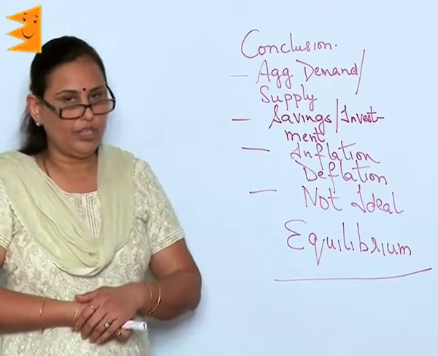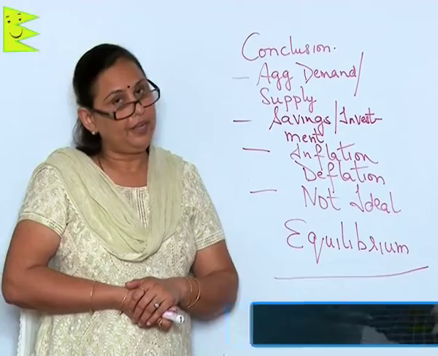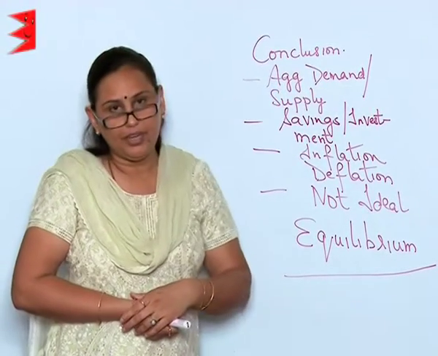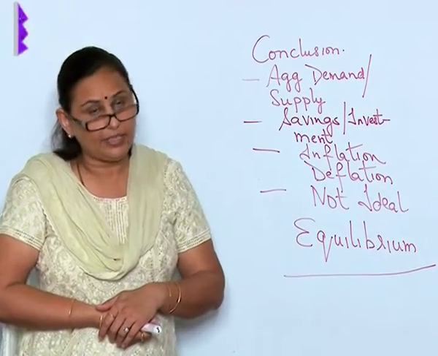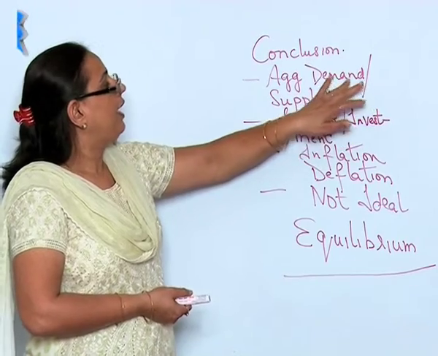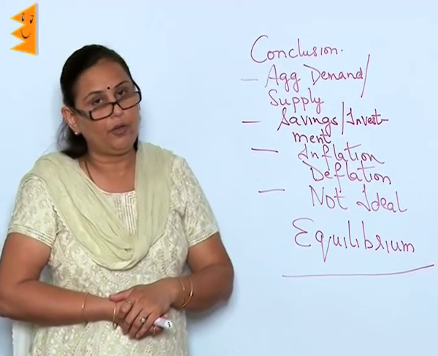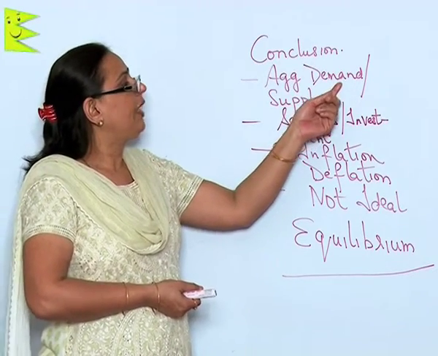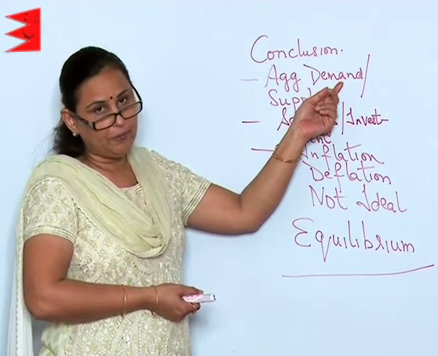Let us conclude the chapter by putting all that we have learnt in a nutshell. It is to be said that income determination is when aggregate demand and supply are counted. Aggregate demand and supply, the demand for the actual goods and services required by the economy as such. This can lead to excess demand and it can also lead to deficit demand.